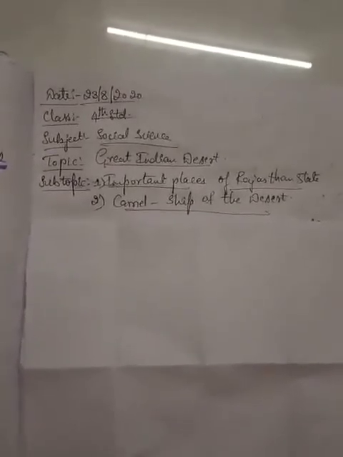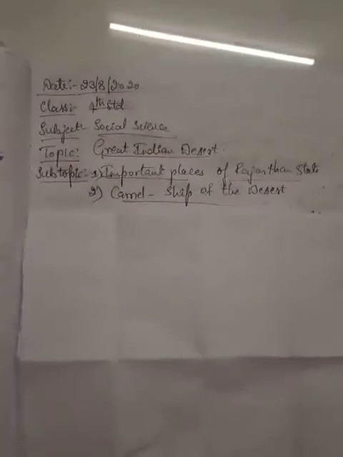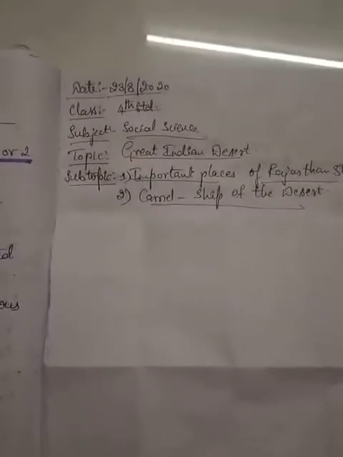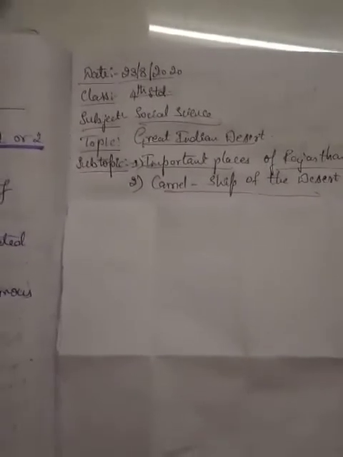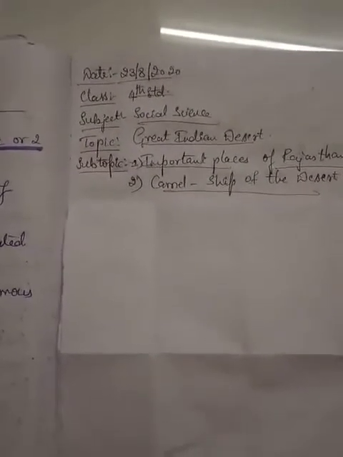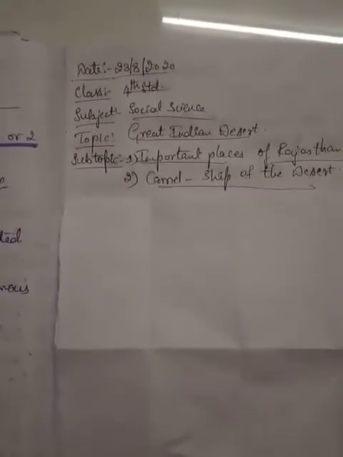Good morning, students. The Great Indian Desert. In this chapter, so far we learned the location of the desert region, and which seasonal river flows through the Great Indian Desert. What do you mean by oasis? That is where the underground water comes to the surface, and these areas are called oases, and people live near the oasis.